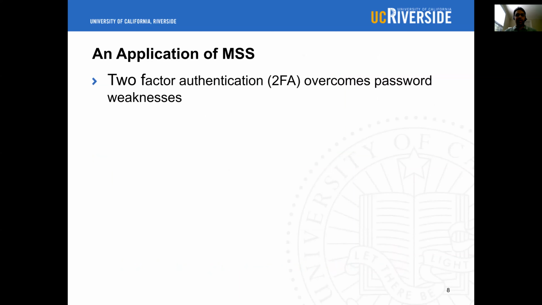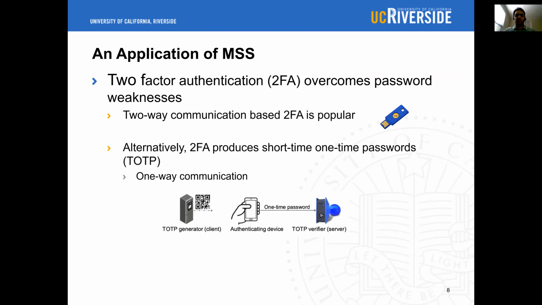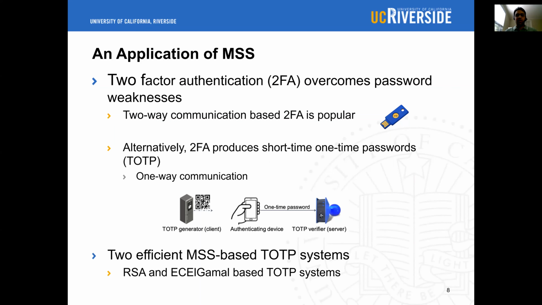We then show a concrete application of our signature scheme, which is two-factor authentication. 2FA is used to overcome password weaknesses, and so they are becoming popular. However, they require two-way communication, which might not be possible in IoT environments with intermittent connectivity. As a result, TOTP systems that produce one-time passwords are being used, as they require only one-way communication. We use our scheme to build two efficient TOTP systems that can be used for two-factor authentication.